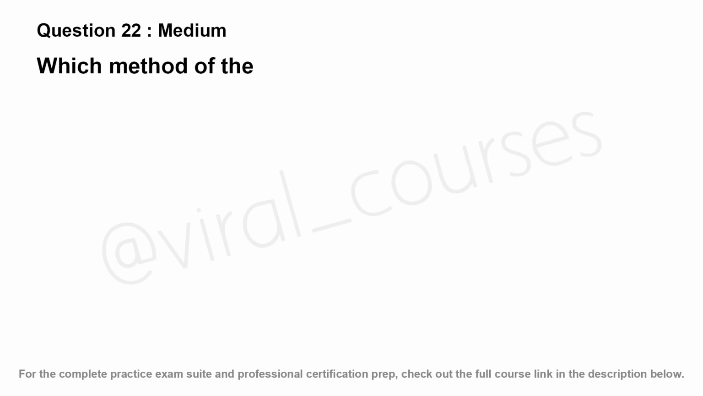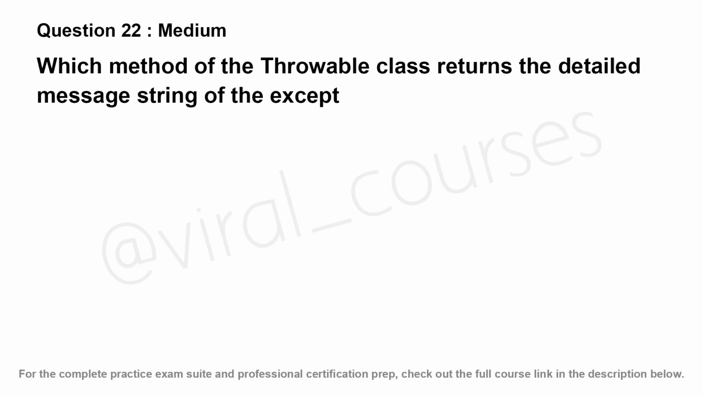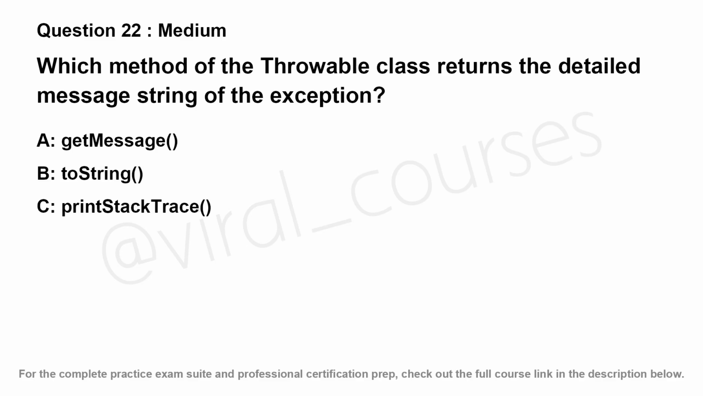Which method of the Throwable class returns the detailed message string of the exception? Option A, getMessage. Option B, toString. Option C, printStackTrace. Option D, showError.